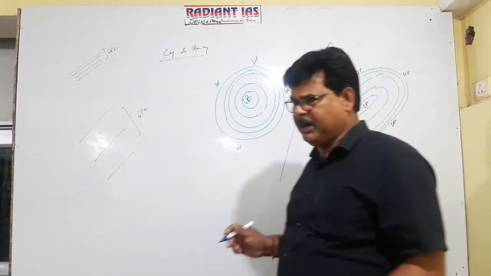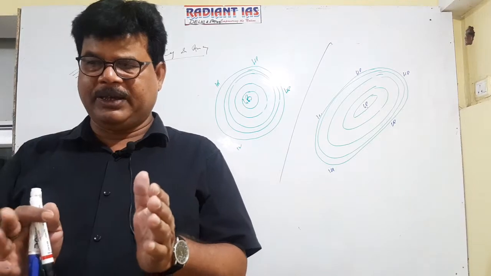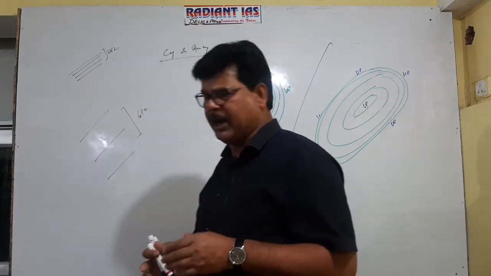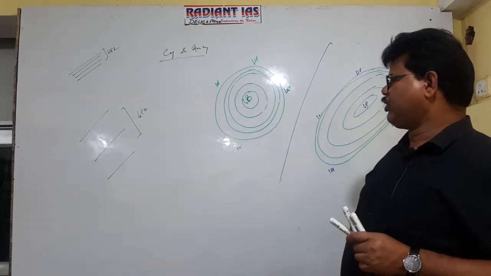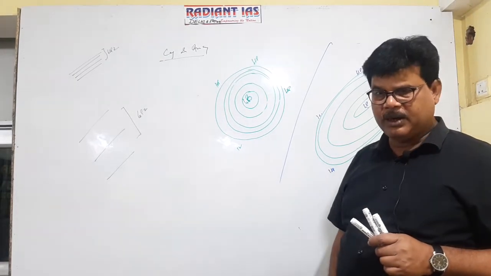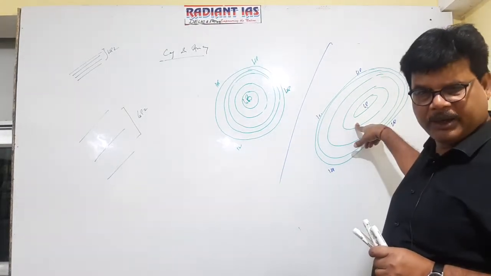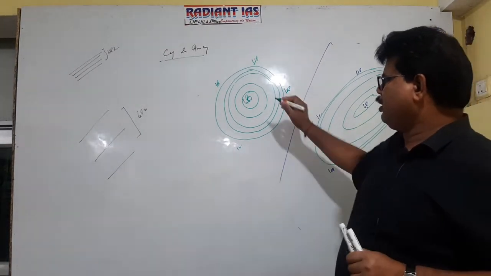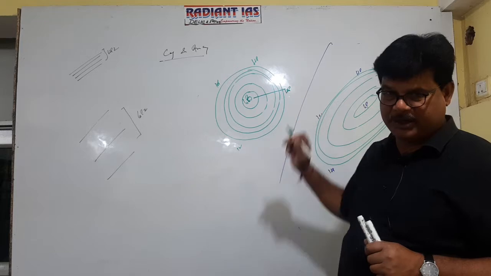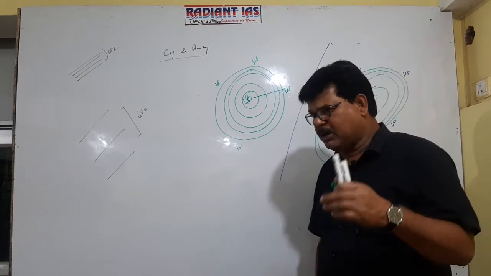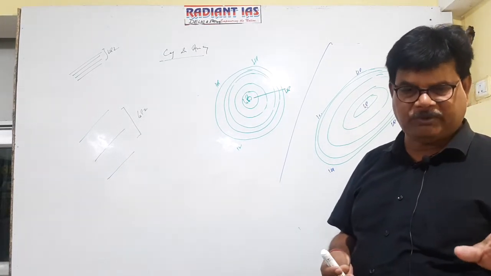If in prelims such type of figure is in your question paper, you can simply understand what the figure reveals. Tropical cyclone is represented by circular isobars and temperate cyclone is represented through elliptical isobars. And you see the pressure difference between the center and outer peripheral region is referred to as pressure gradient. So the velocity of the cyclone depends on the pressure gradient between the center and outer peripheral region.